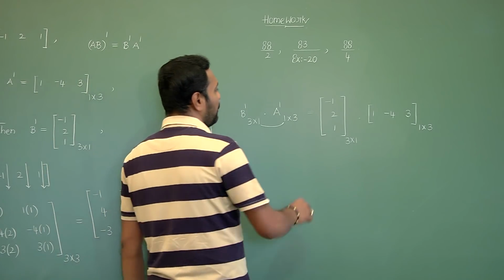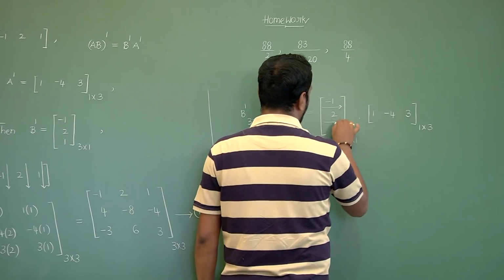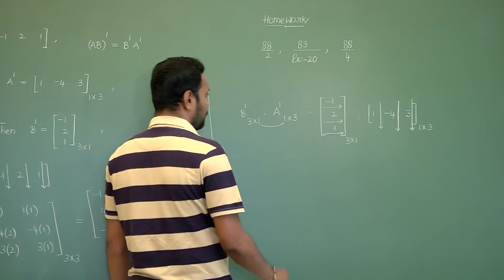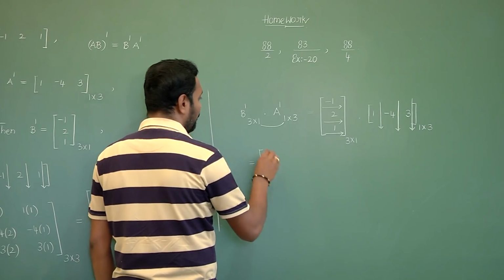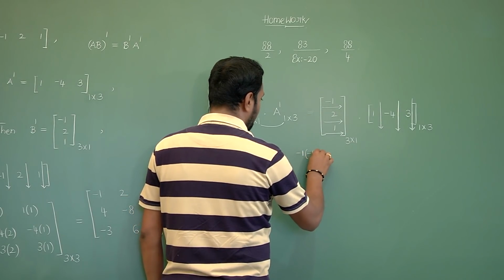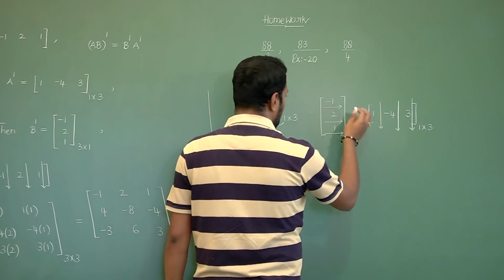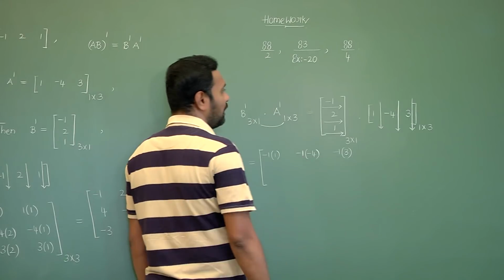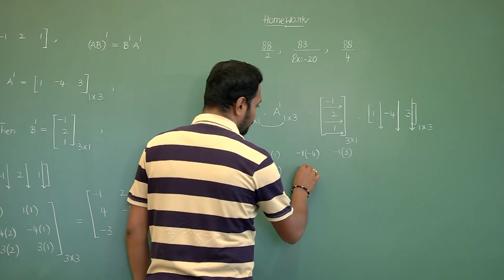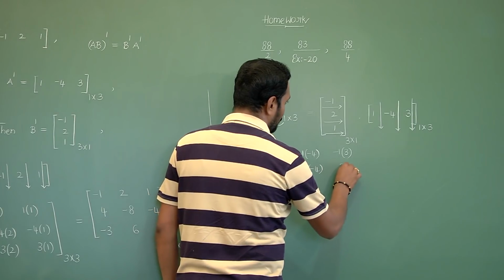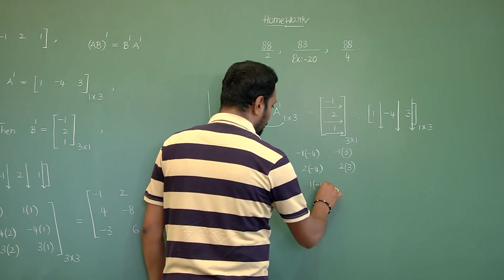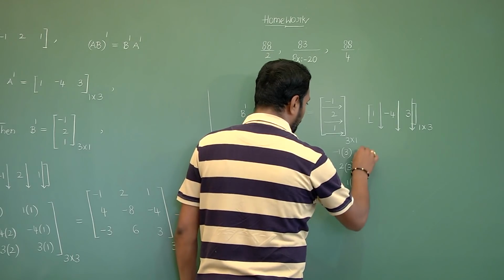While multiplying, for the first matrix we need to draw horizontal lines, and for the second matrix we need to draw vertical lines, so that if you multiply, you will get: first row first column, minus 1 into 1, first row second column, minus 1 into minus 4, first row third column, minus 1 into 3, second row, 2 into 1, 2 into minus 4, 2 into 3, third row elements, 1 into 1, 1 into minus 4, 1 into 3.